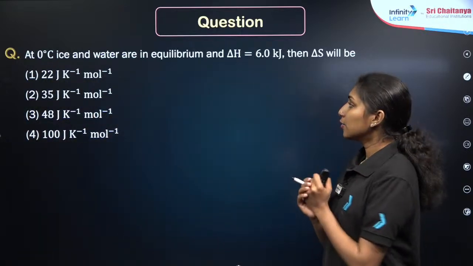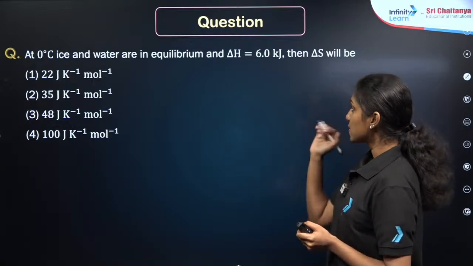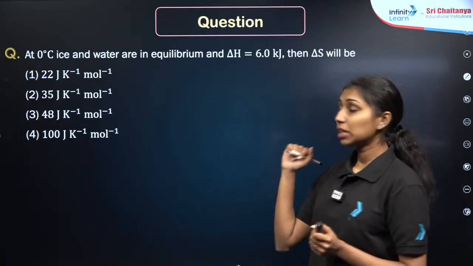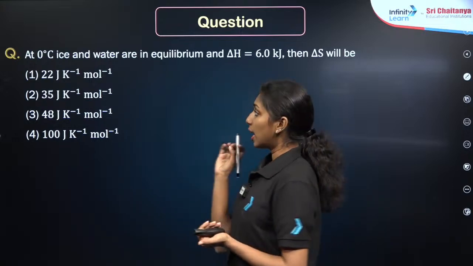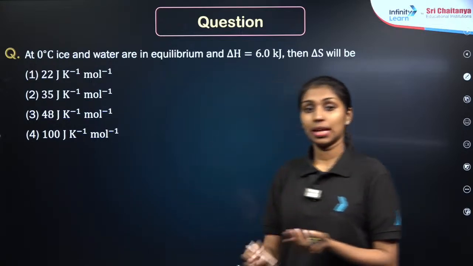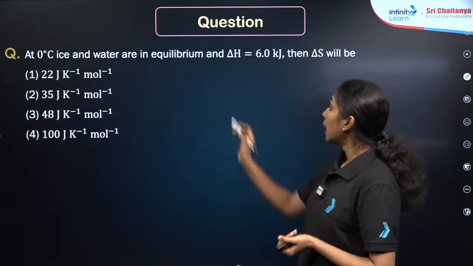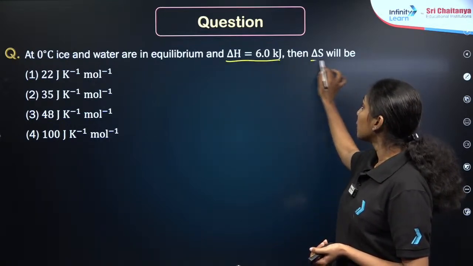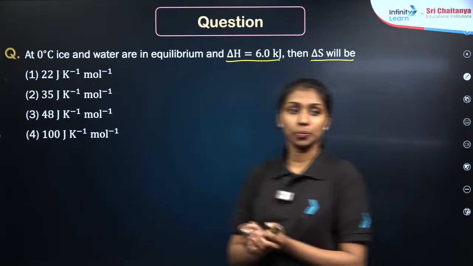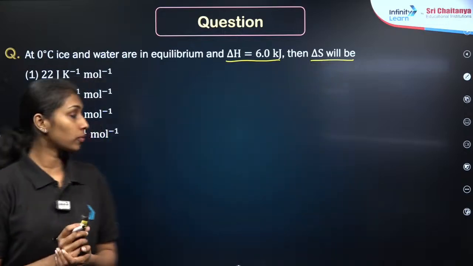Yes, fine. Now we will be moving to the practice question. The first question is based on the Gibbs equation. Here the question is given that at 0 degrees Celsius, ice and water are in equilibrium, and the delta H is given as 6 kilojoule. What will be the value of delta S here? Change in entropy.